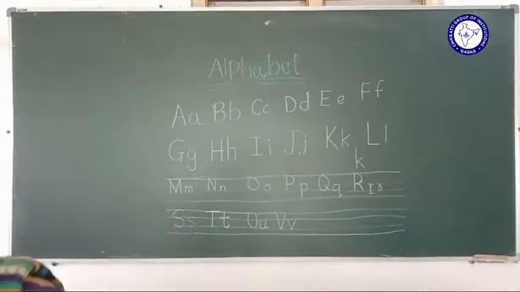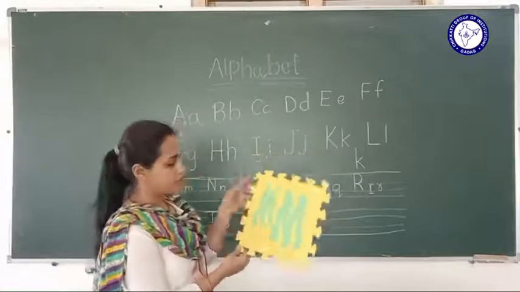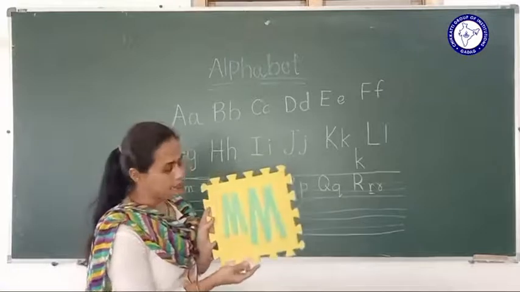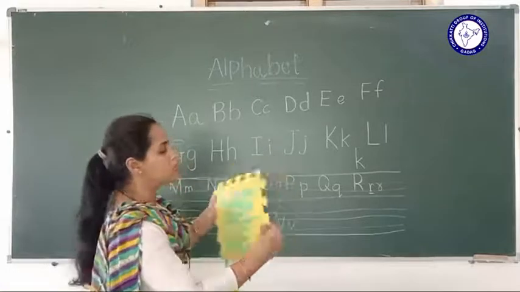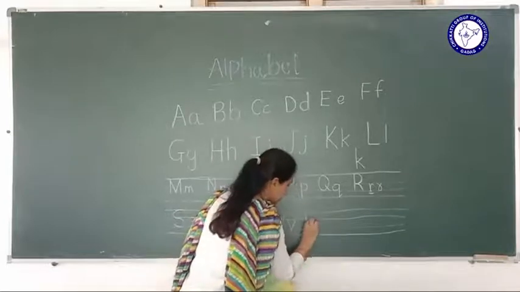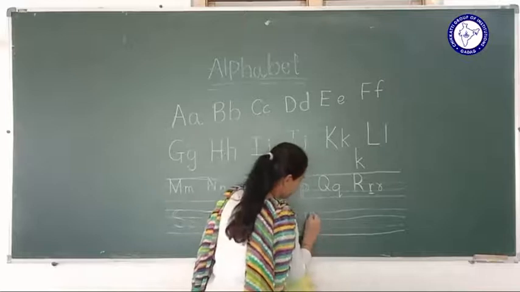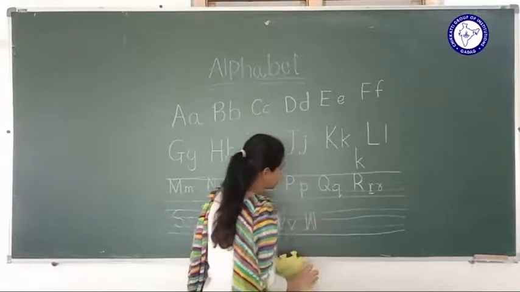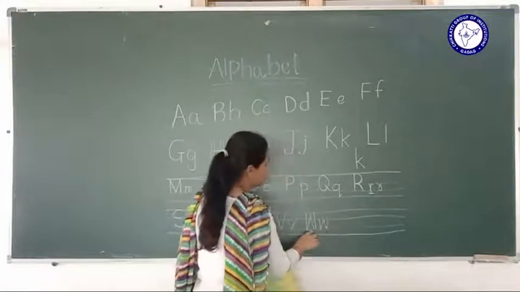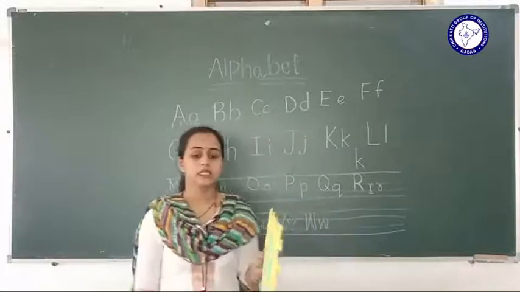W. If I put it upside down, if I put like this, which alphabet does it look like? M, right? So here, if you make it correctly, it becomes what? W, right? So W, capital letter W, small w.